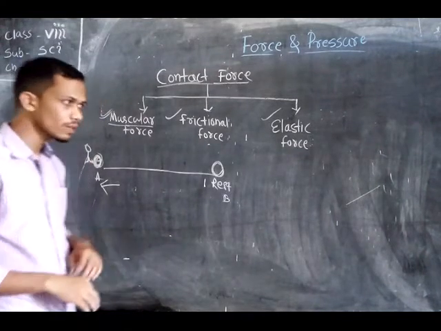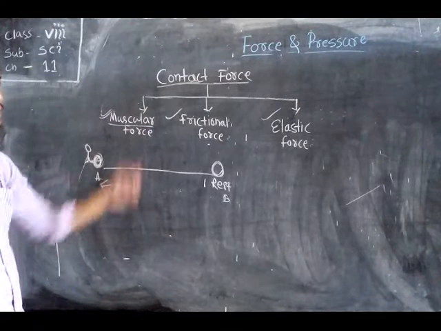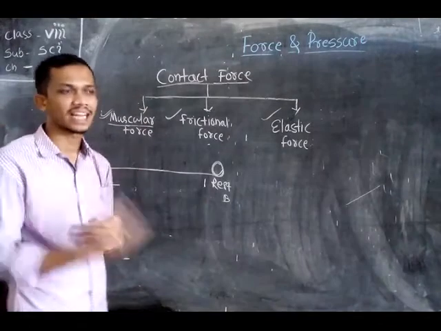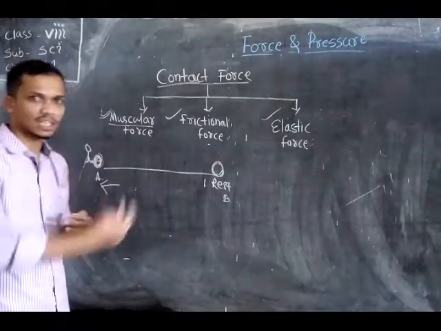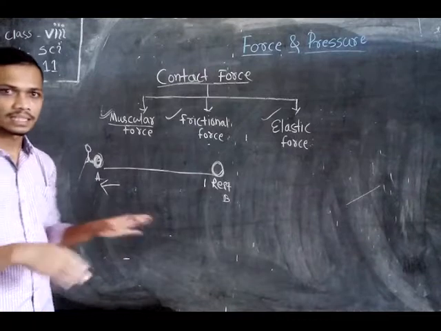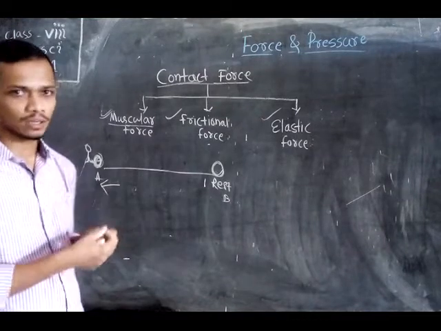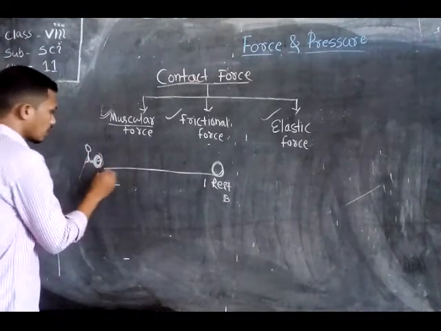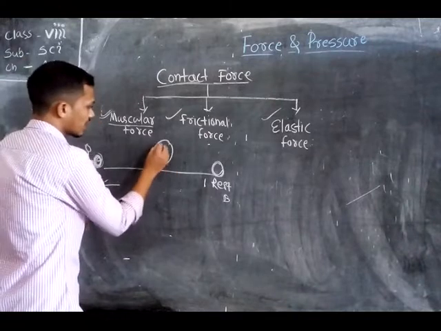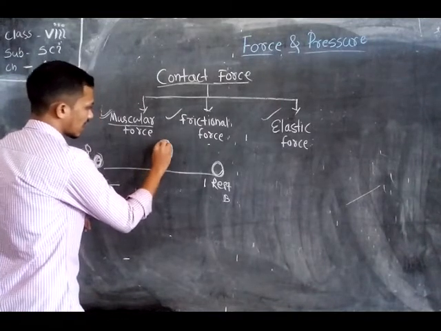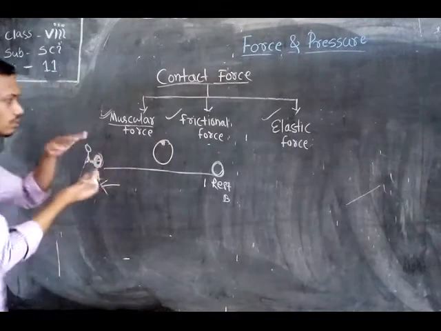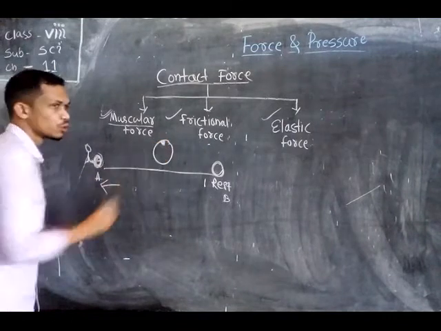This is an example of frictional force: when you are riding a bicycle and suddenly want to stop, you have to press the brake. Suppose this is a wheel, and the brake is placed below the wheel of your cycle.